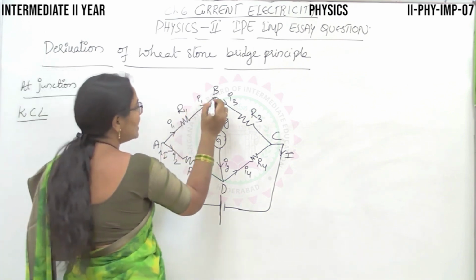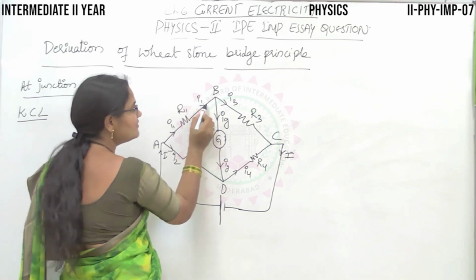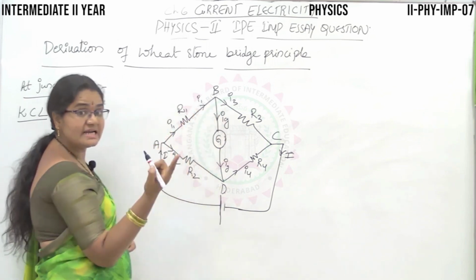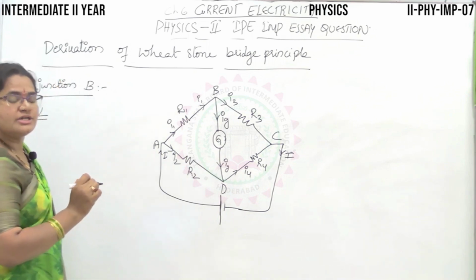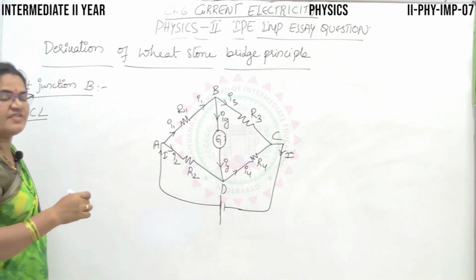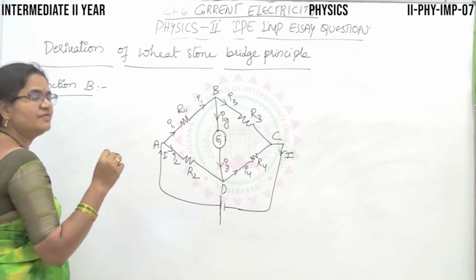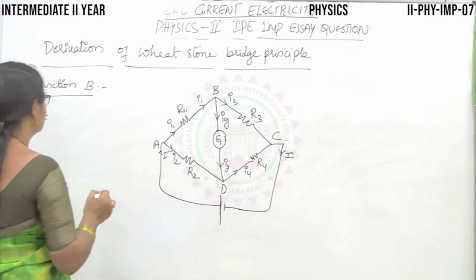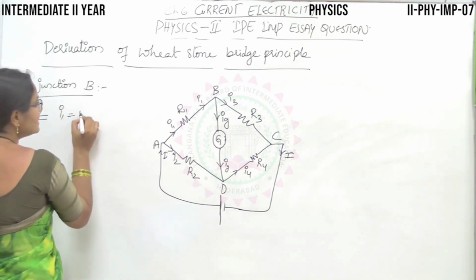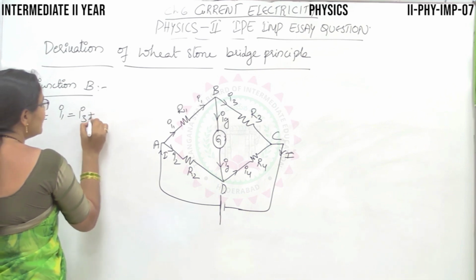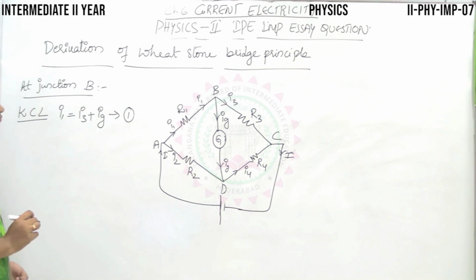Okay. So, at node B, what are the currents that are entering? I1 is entering. What are the currents that are leaving? I3 and Ig are leaving. So, according to Kirchhoff's current law, the total of currents entering a junction is equal to the sum of the currents that are leaving the junction. So, I1 is entering the junction, and the currents leaving the junction are I3 plus Ig. Very good. So, this is equation 1.